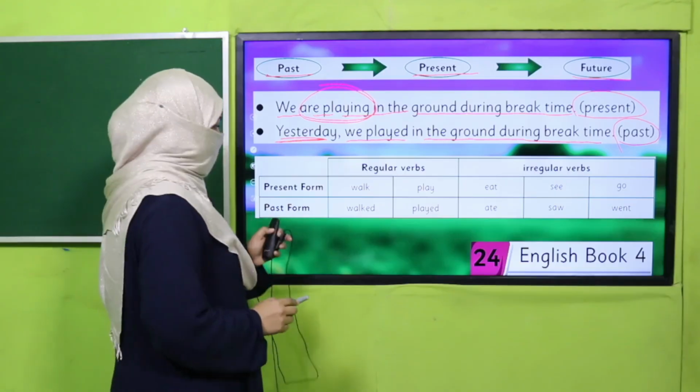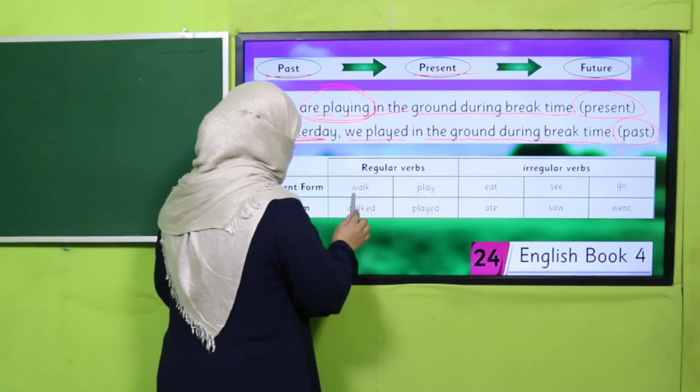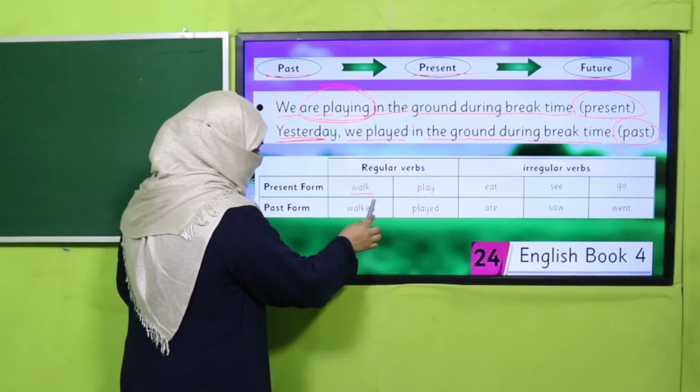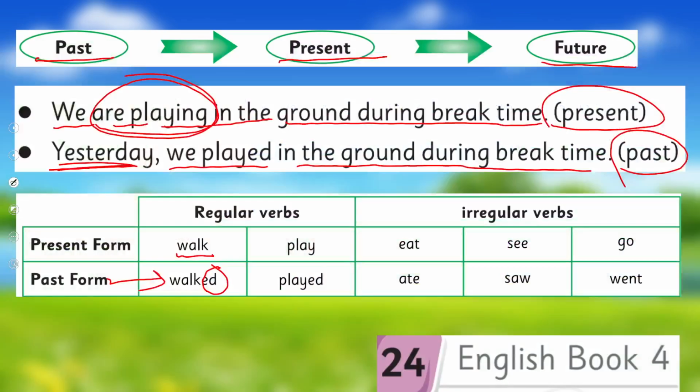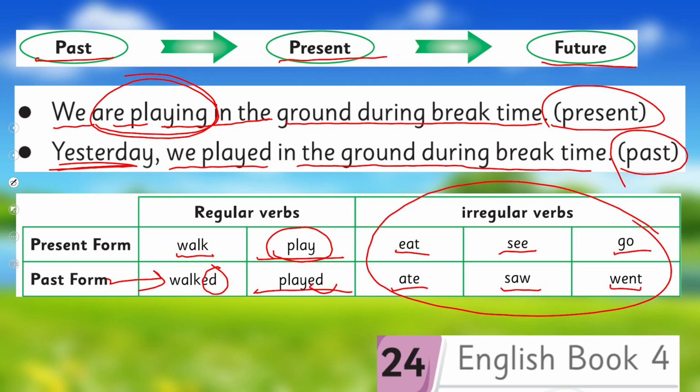For a regular verb, for example walk, we add ed and it becomes the past form. Play, played. It's present, it's past. And for irregular, eat, ate, see, saw, go, went. Such types of verbs we need to learn. And inshallah, we have already learned a few and we'll learn further.